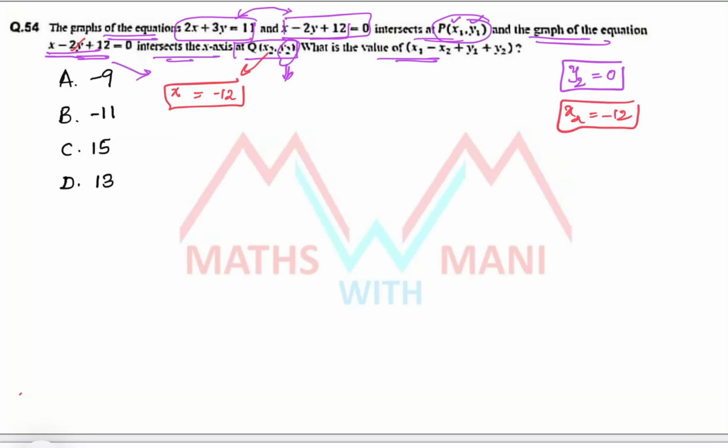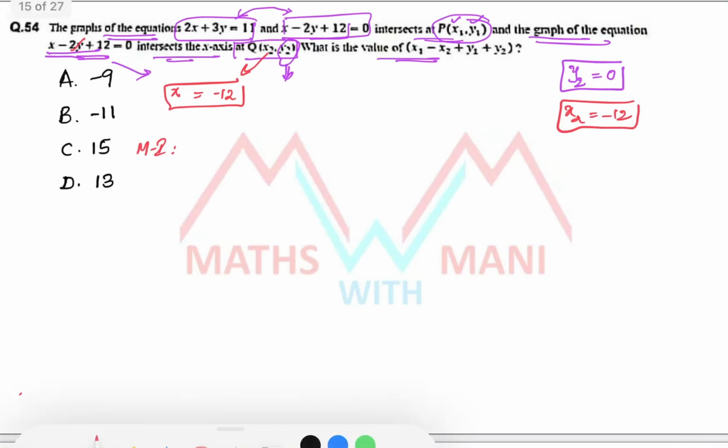Then how do you find x1 and y1? The intersection of those two lines. Definitely we have so many methods. I know many of you know these methods to find the point of intersection of the given lines. I'll tell you both methods. First is the general method, and I'll tell you the shortcut method also. First, you have to write down the lines.